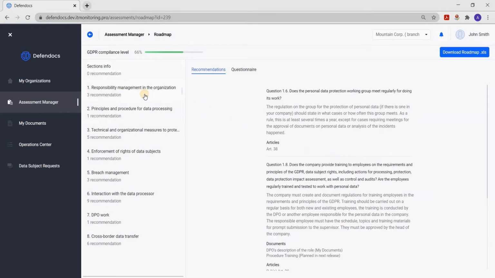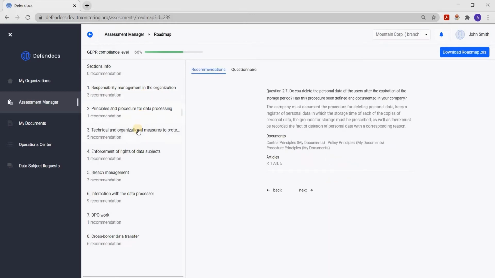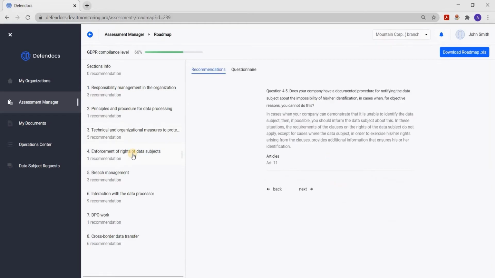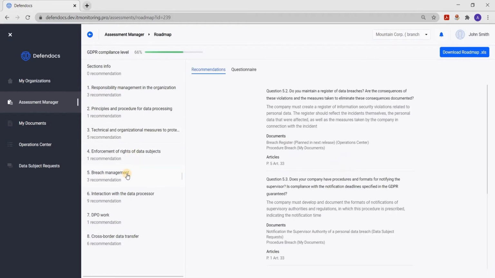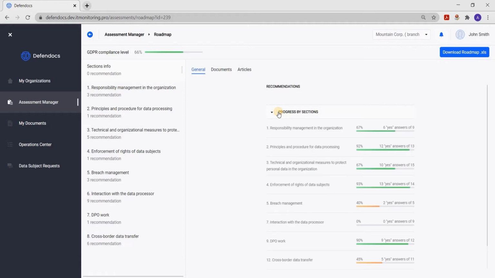The overall result is 66%, and here we see a set of recommendations, the implementation of which should lead to maximum compliance with the GDPR. The functionality of this block allows you to see the recommendations for different sections. In other words, how can you fulfill the requirements of the article and with what documents? In the main section, we see progress on the other sections.